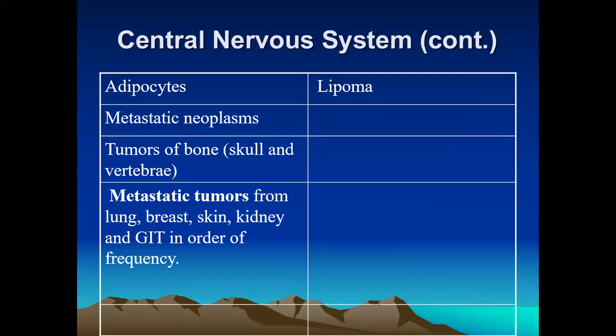Other metastatic tumors arise from primary sites like the lung, breast, kidney, skin and GIT, listed in order of frequency.